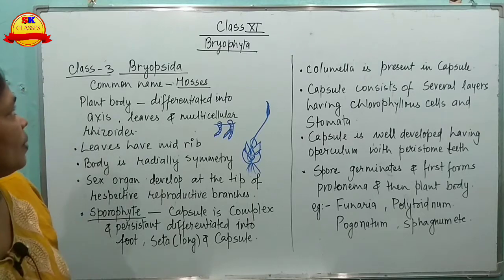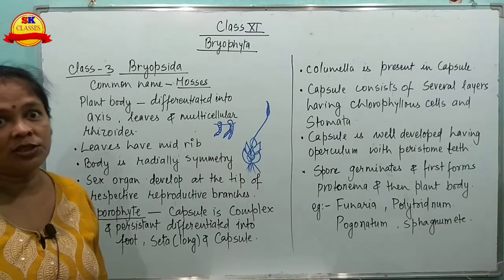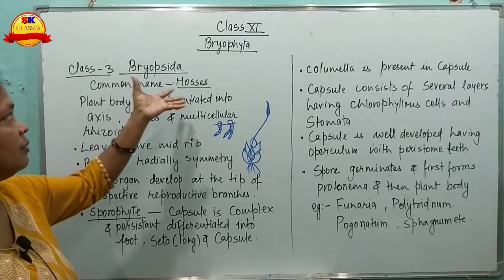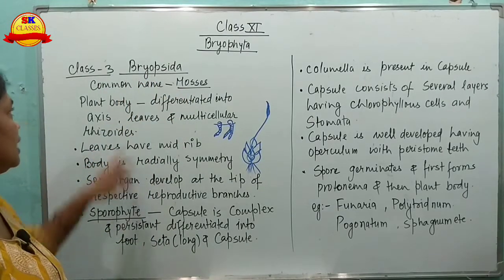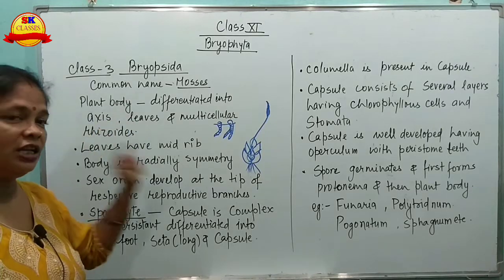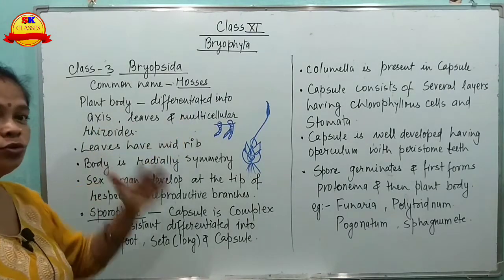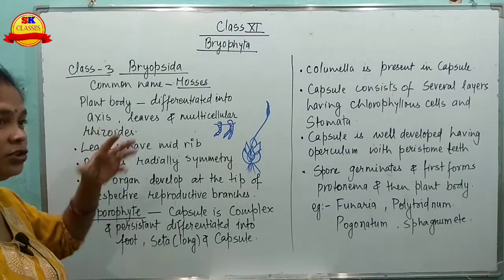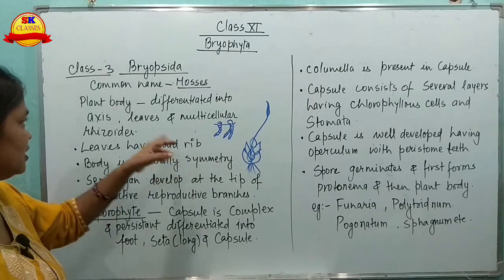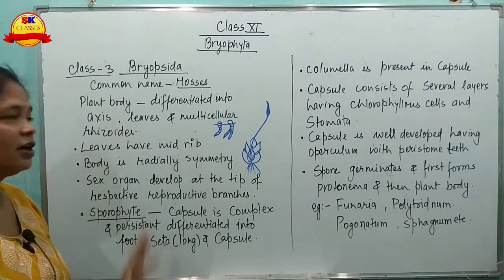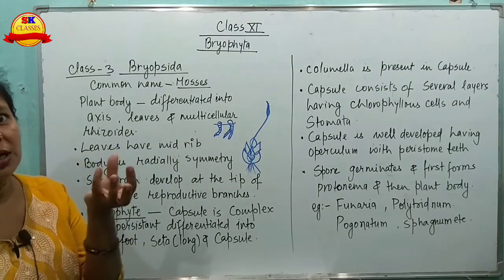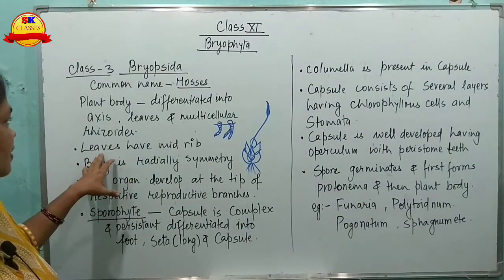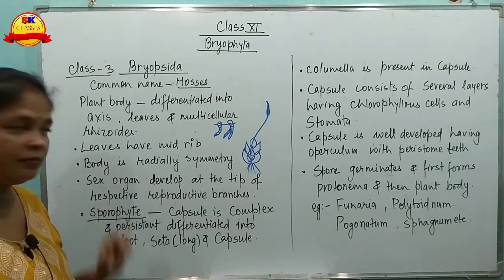Now Bryopsida, the third class of Bryophyta. The common name is mosses. The plant body is differentiated into root-like, stem-like and leaf-like structures. Here the axis looks like a stem, and leaves and multicellular rhizoids are present, which look like roots. The leaf has a midrib.